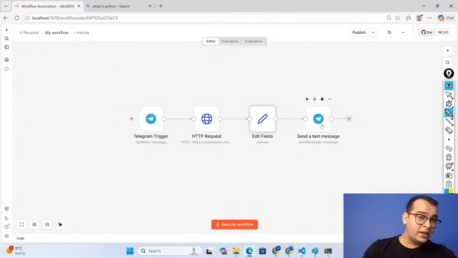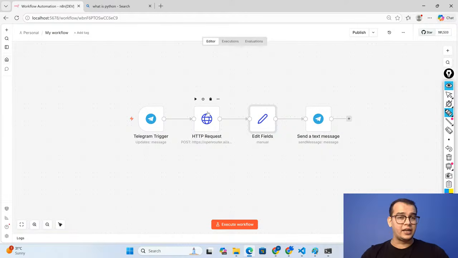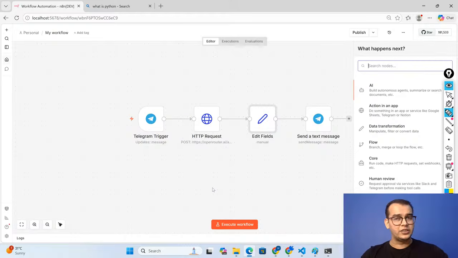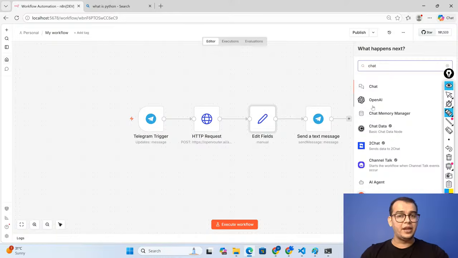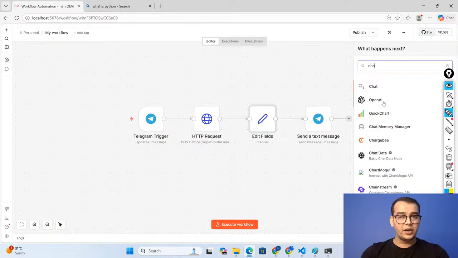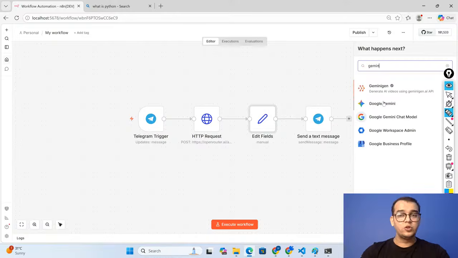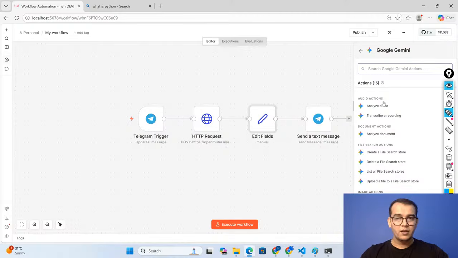Now wonder, if you are creating and connecting with different nodes, can we also create with different nodes? Yes. All you have to do is search here, guys. Now suppose I am connecting with my OpenAI, right? You can connect with Gemini as well. So different LLM models to generate a specific response.